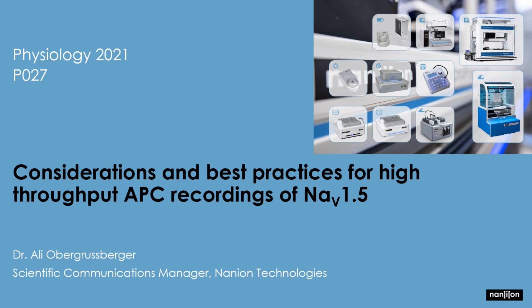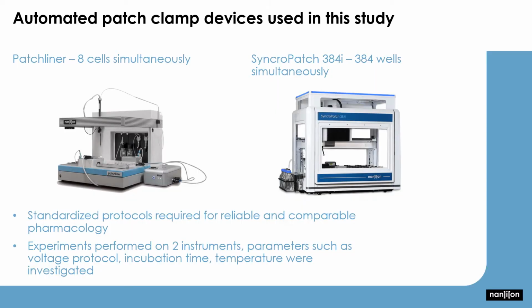Welcome to my poster where we evaluated experimental factors that can influence measured IC50 on NaV1.5 recorded from high and medium throughput automated patch clamp devices. In this study we used two automated patch clamp devices, the Patchliner and the SynchroPatch 3-4i.